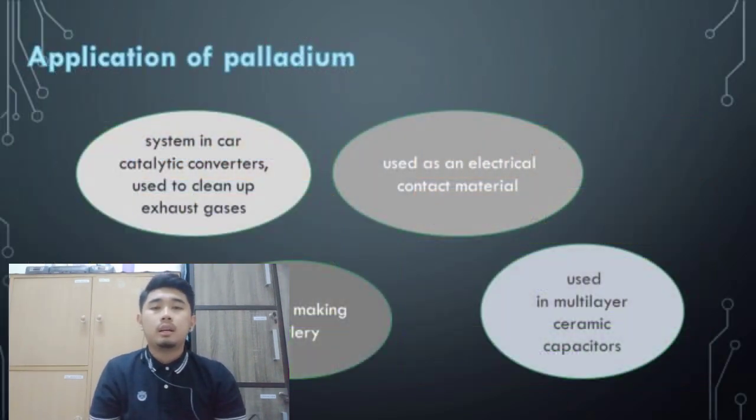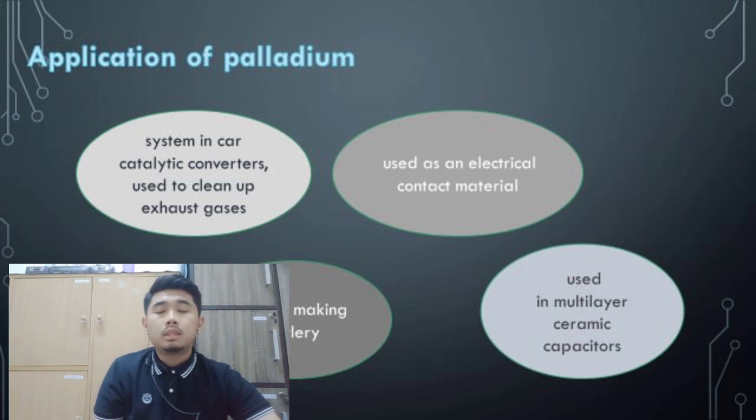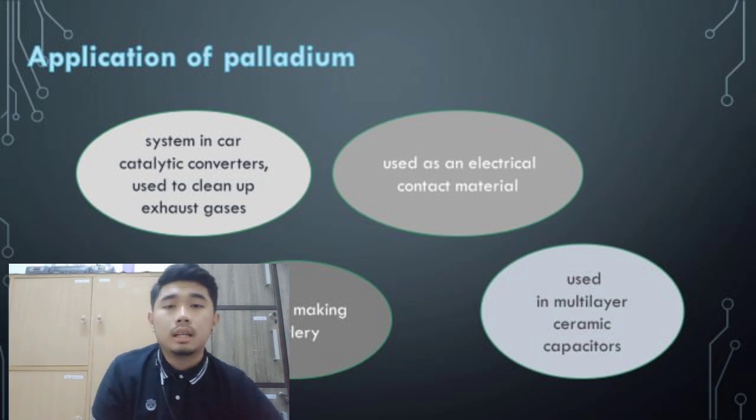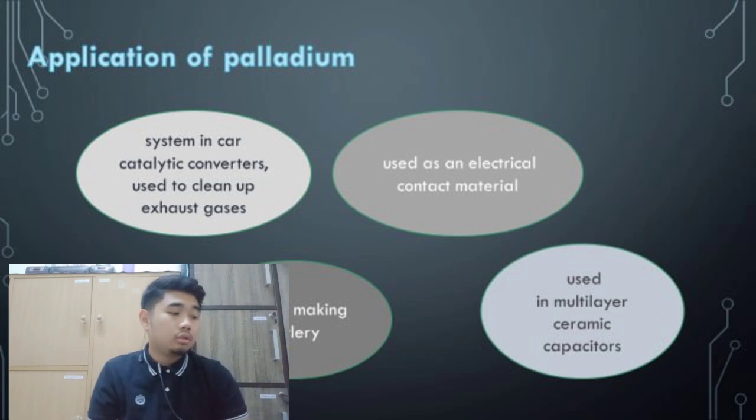In addition, I also will share about the applications of palladium. Firstly, palladium is used in the car system as a converter to clean up exhaust gases. Next, it is also used in electrical contact materials, such as the screens of televisions, laptops and phones. It is also used in multi-layer ceramic capacitors. Lastly, it is also widely used in jewellery.